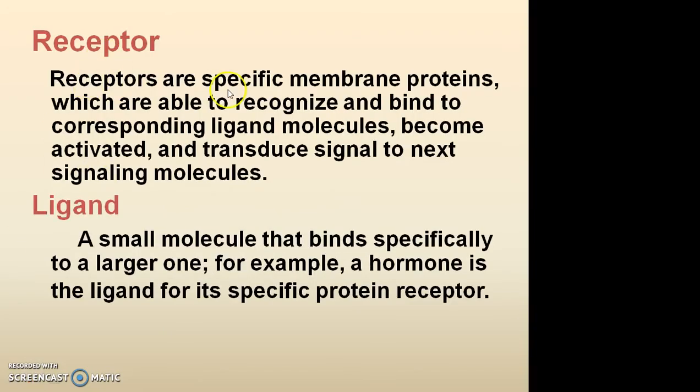A receptor is a specific membrane protein which is able to recognize and bind to a corresponding ligand molecule, become activated, and transduce a signal to the next signaling molecule. Whereas a ligand is a small molecule that binds specifically to a larger one. For example, a hormone is a ligand for its specific protein receptor.